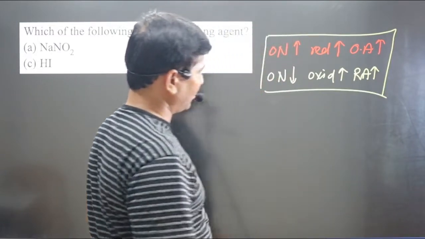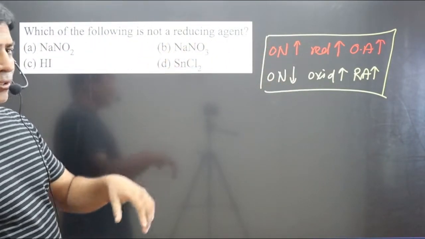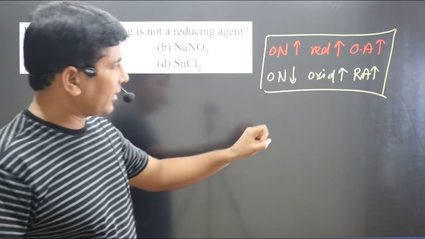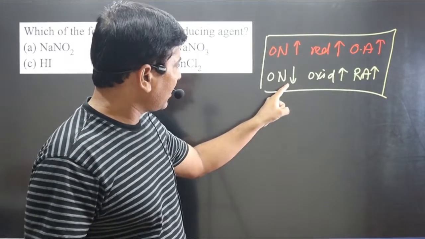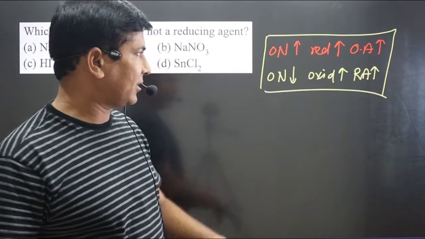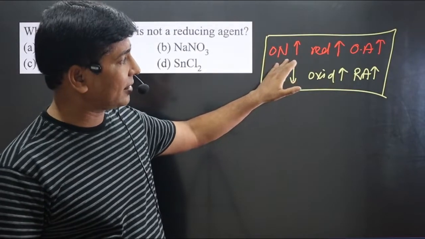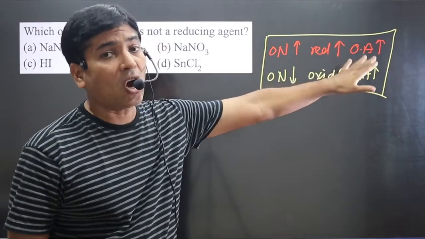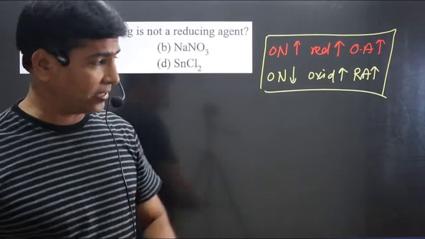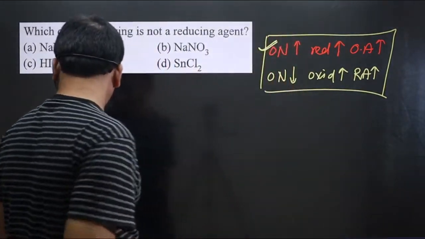The question says which of the following is not a reducing agent. Not a reducing agent in the sense the central element must be present in the highest oxidation state, because if the central element is present in the highest oxidation state, it will be acting as oxidizing agent, not reducing agent. If this condition is obeyed, that will be the answer. Okay, move on.